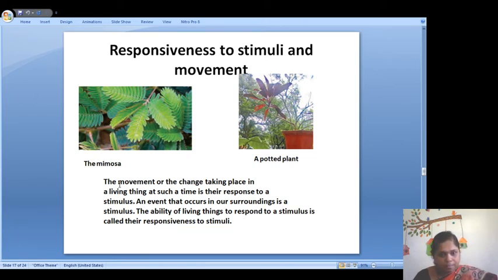Here I have shown you an example. This is a mimosa plant. If we touch the leaves of the mimosa plant, what will happen? The plant slowly closes down. Similarly, a potted plant. I told you earlier, if we keep a plant inside the house, it grows in the direction of the sun, the direction of sunlight. It means plants also show movements. So the movement or the changes taking place in a living thing at such a time is their response to a stimulus. The ability of a living thing to respond to a stimulus is called their responsiveness to stimuli.